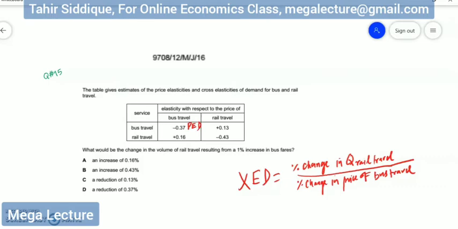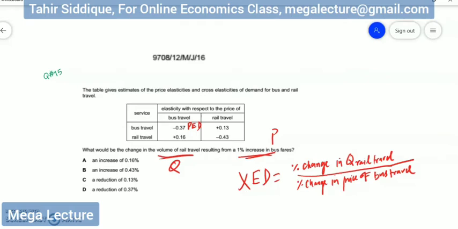And what is required in the question? What would be the change in the volume of rail travel? So it means quantity of rail travel resulting from a 1% increase in bus fare, the price of bus travel. So it means my focus should be on cross elasticity of demand, not price elasticity of demand. So I will be looking for a value that gives an estimate of the percentage change in quantity of rail travel caused by a percentage change in the price of bus travel.